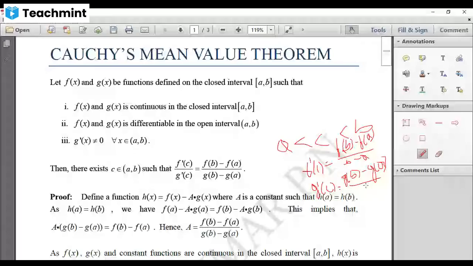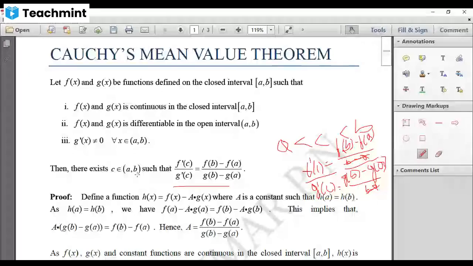But since you are taking f dash of c divided by g dash of c, the denominators get cancelled. You will get f of b minus f of a divided by g of b minus g of a. That means the numerator is the slope of a secant which is parallel to the tangent drawn at c for the f of x curve, and the denominator is the slope of the secant, which is the same as the slope of the tangent drawn at the point c for the curve g of x. Using this, you are getting this.